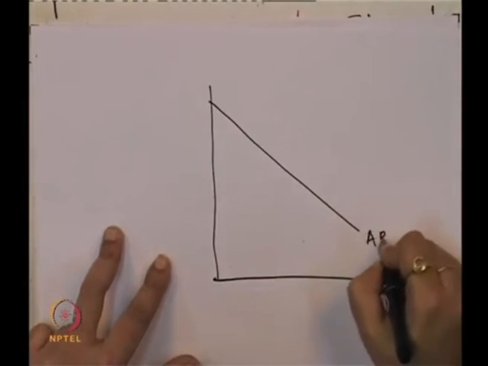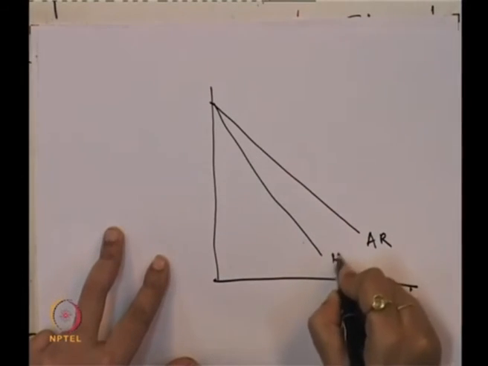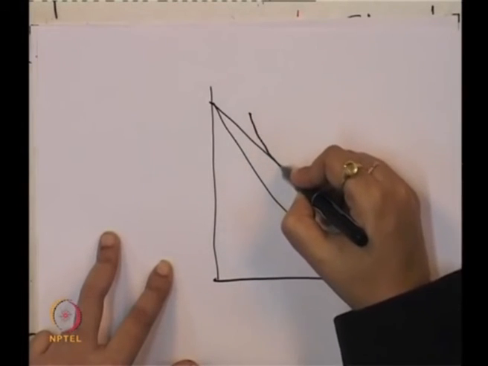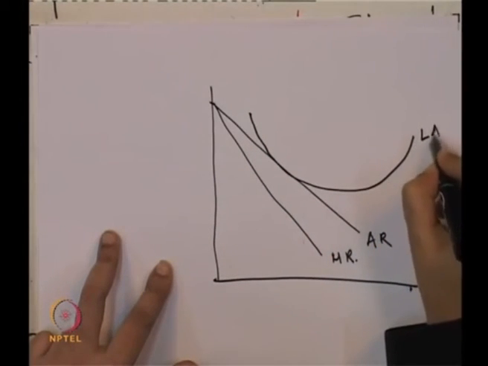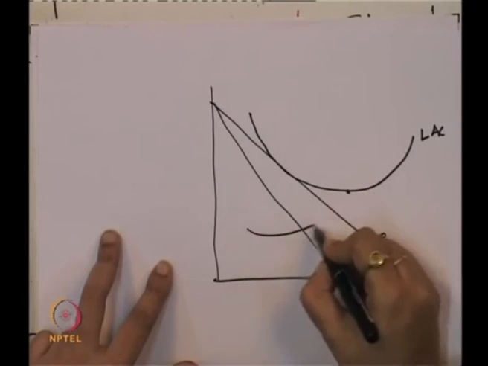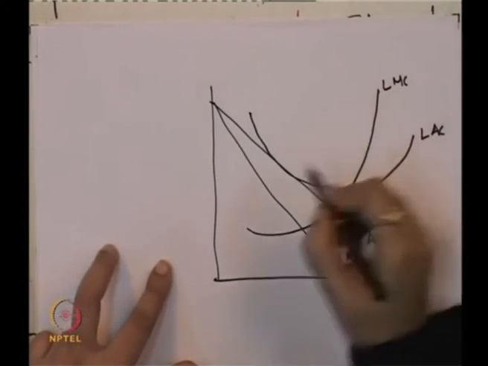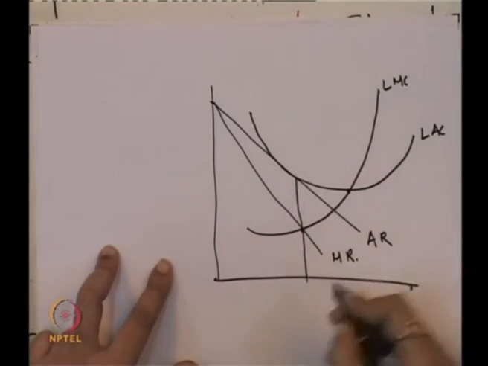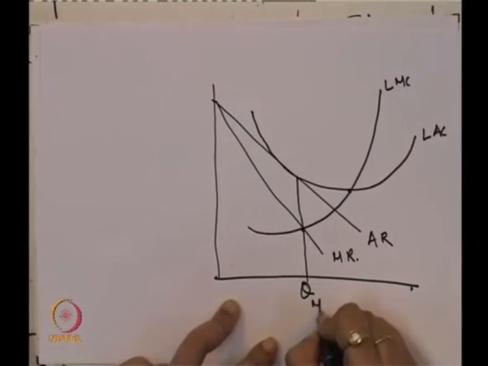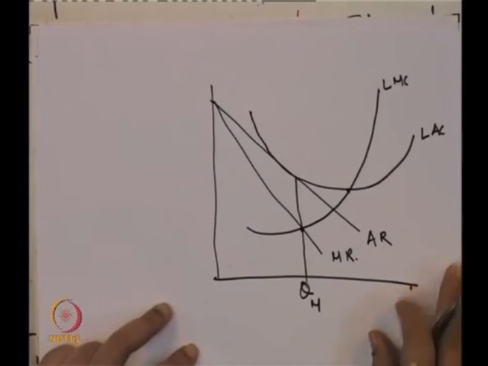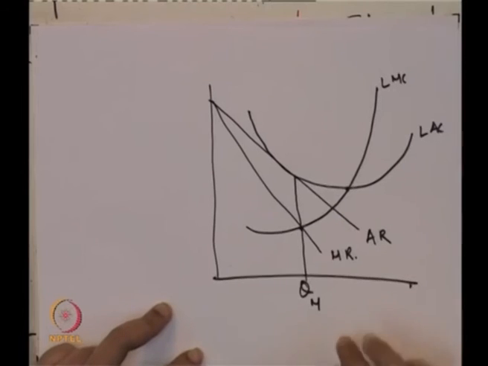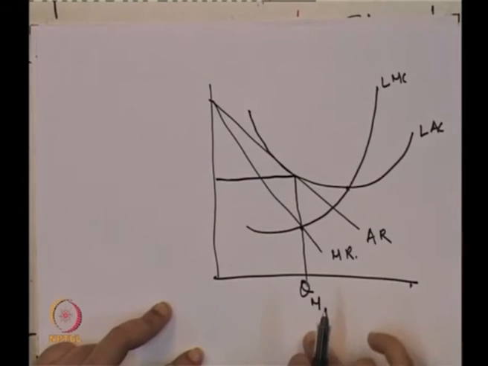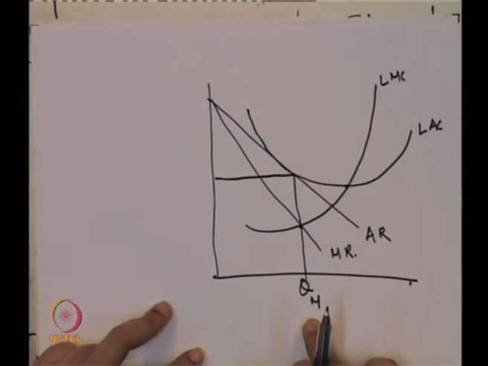This is our average revenue curve, this is the marginal revenue curve, this is the long run average cost curve, and this is the long run marginal cost curve. Corresponding to this we get the level of output. Whether monopoly or monopolistic, this is the same profit maximizing level of output.